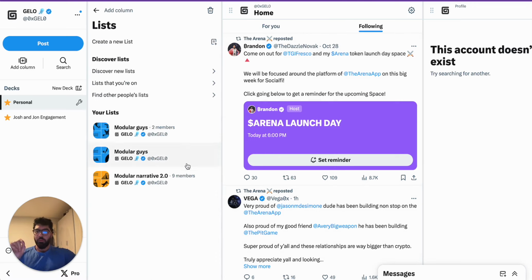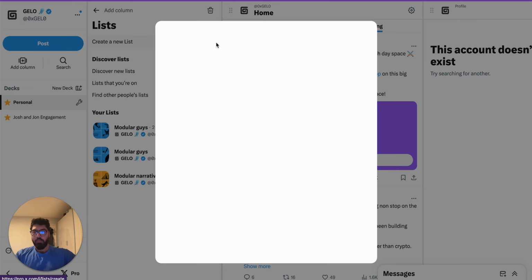Now, what you can do here is twofold. You can go ahead and look at other people's lists. So if you're part of an organization, and let's say you have a social team, and you want to make sure that we're all engaging with the same narratives, you can create your own list and make it public so everyone can opt in. But obviously, we need to create that list first. So we're going to create a new list.